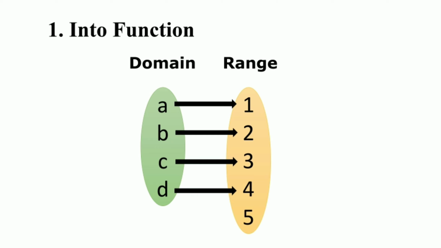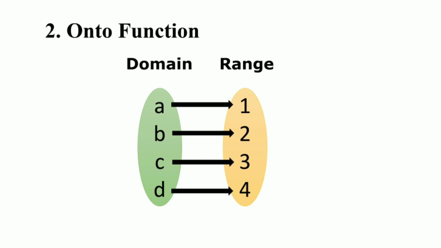So here, one element of the range, say the value 5, is not an image of any element of set A. Such a function is known as into function or into mapping.